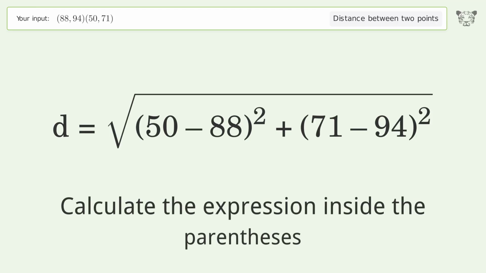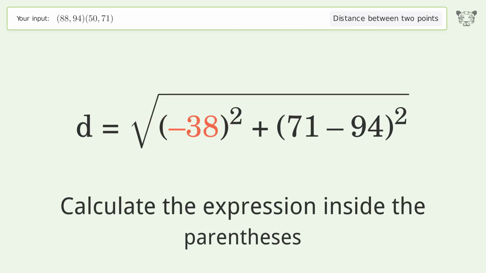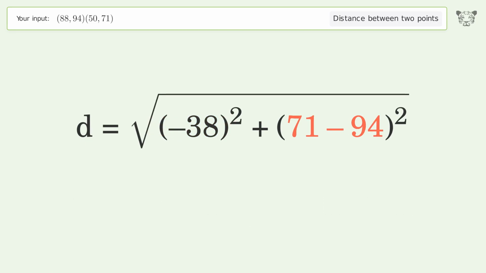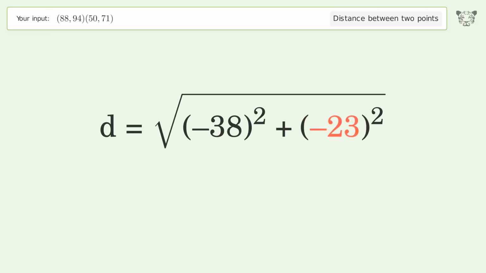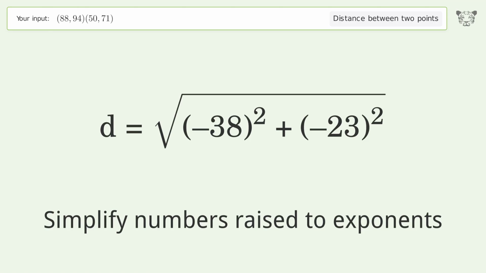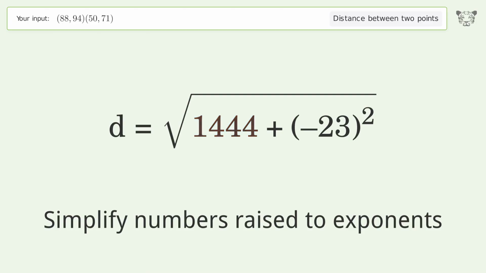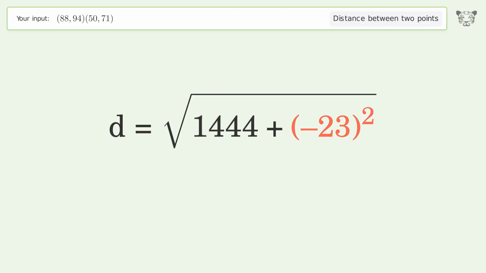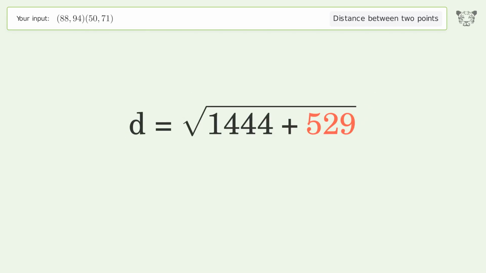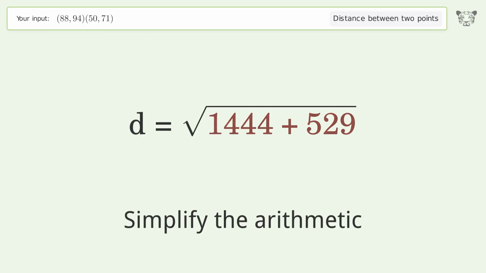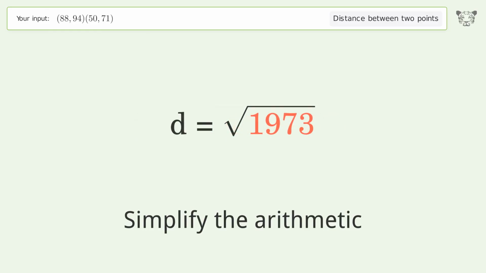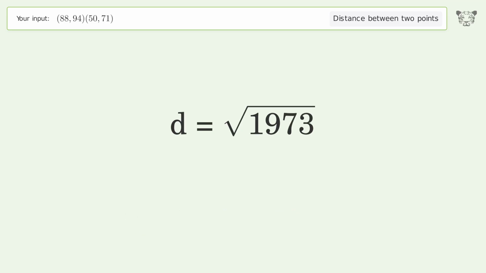Calculate the expression inside the parentheses. Simplify numbers raised to exponents. Simplify the arithmetic. And so the distance between the 2 points is the square root of 1973, or 44.418.